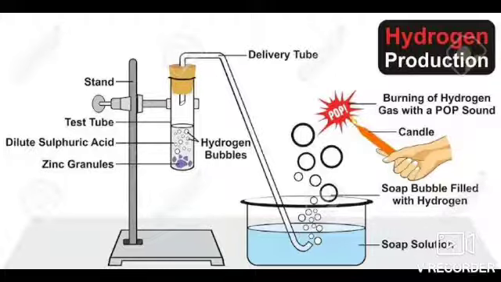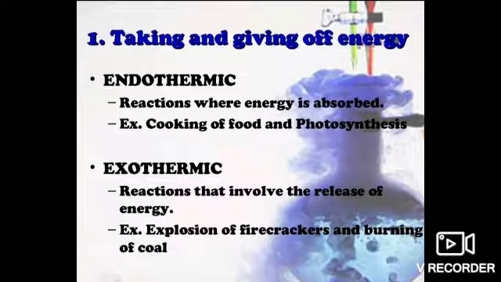Sometimes you can be asked to write an activity which shows the evolution of hydrogen gas, or the presence of hydrogen gas, during this reaction. So you can explain it. I have told you that whenever there is a chemical reaction, the changes which can be observed include taking and giving of energy, right? Sometimes you give heat energy to a reaction, and only then the reaction will take place. That reaction is termed an endothermic reaction, where energy is absorbed. For example, cooking of food or photosynthesis. These reactions are given in your book also.